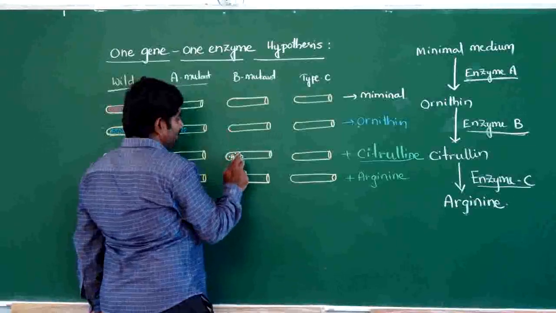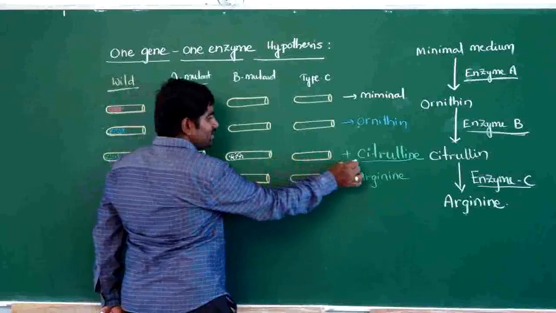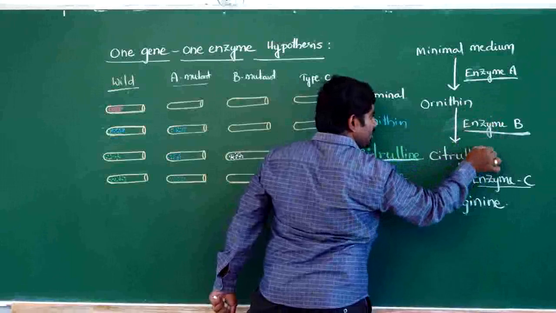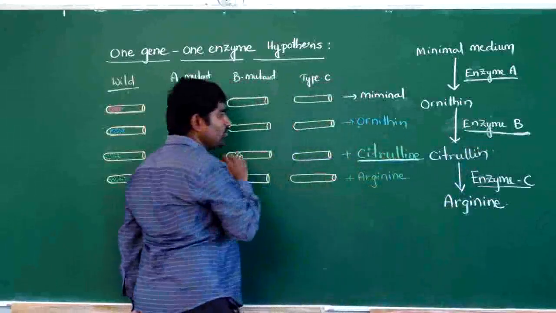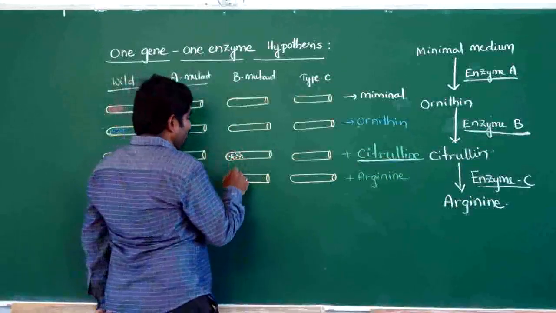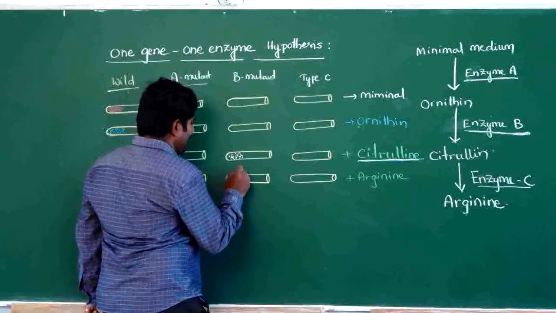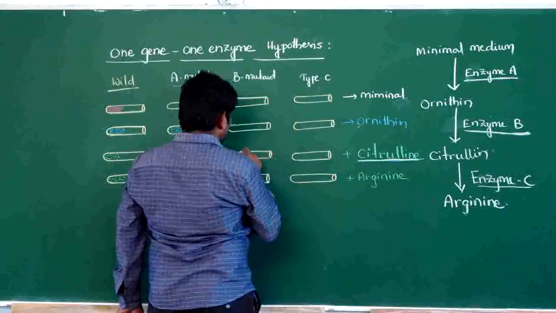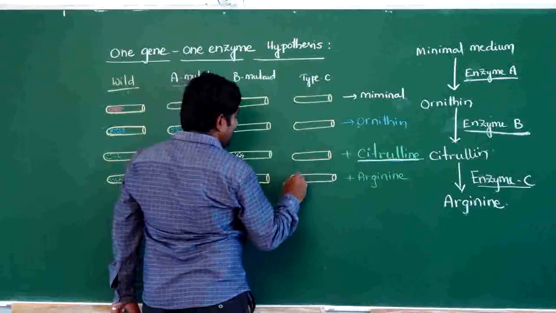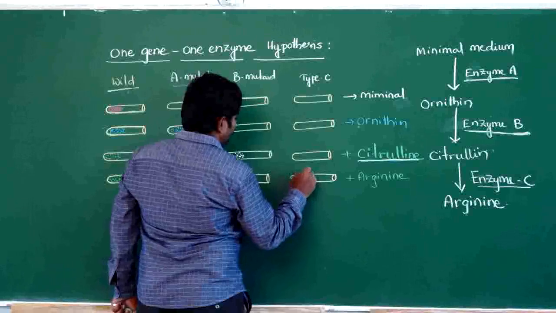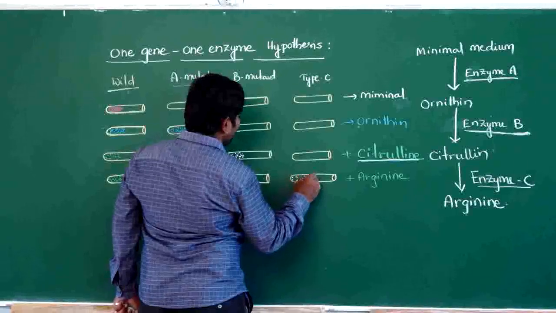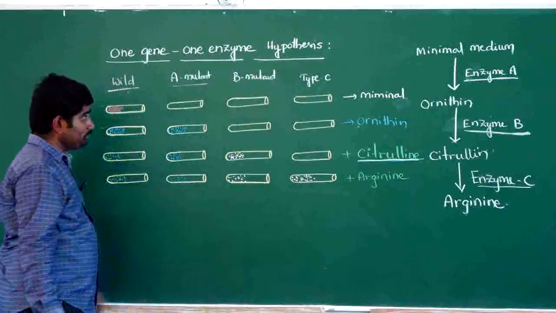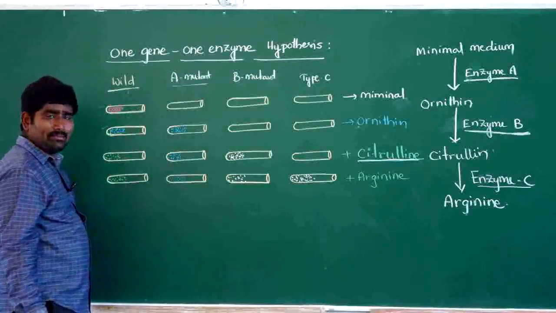So next one, in the third place, when we added citrulline in this medium, because this enzyme is not there, when they cross this, then they can grow. Then next, from the B2, whenever arginine is added, all will grow. And next, whenever citrulline is added, then the C mutant will grow. Whenever arginine is added, then only it will grow. C mutant can grow whenever arginine is added. So this is totally the one gene, one enzyme hypothesis.